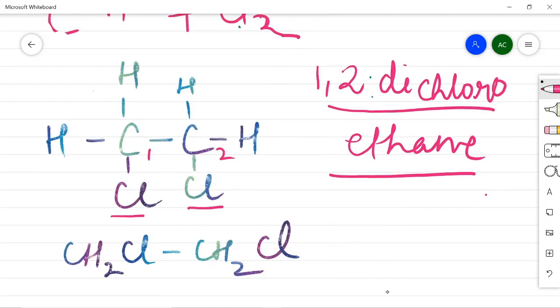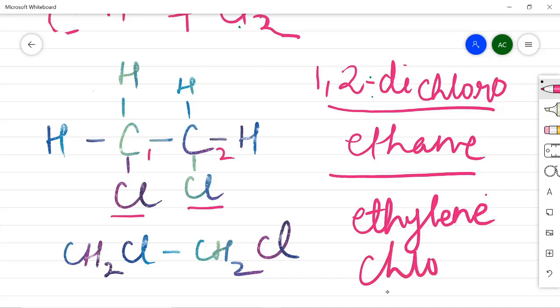So this is the name of the compound, 1,2-dichloroethane. Or what is the common name for this? Ethylene chloride. And why ethylene chloride, I've already told you, this naming we have done in the previous videos.